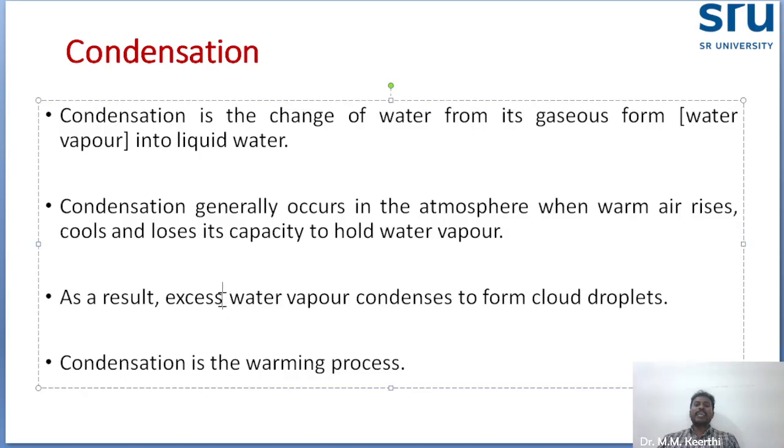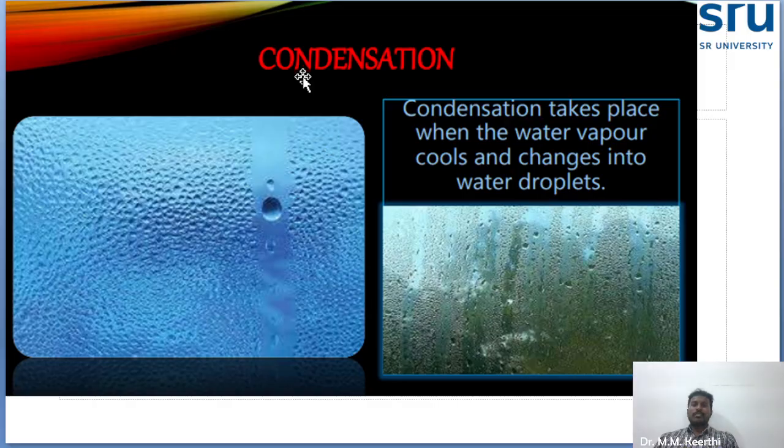As a result, the excess water vapor condenses in the form of cloud droplets. Condensation is one of the warming processes because it converts gaseous water vapor into liquid water. So you see condensation. Condensation takes place when the water vapor cools and changes into water droplets.